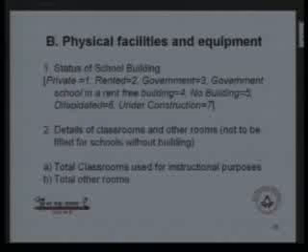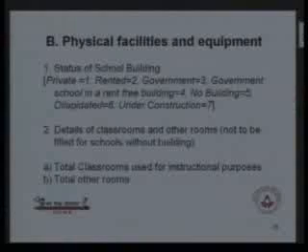If the building is there but the condition is dilapidated, then you have to specify code 6. If the school building is there but it is under construction, then you have to specify the code number 7. These two options, dilapidated and under construction, were in the previous year also, but this year you can specify this information whether the status of the school building is dilapidated or under construction.